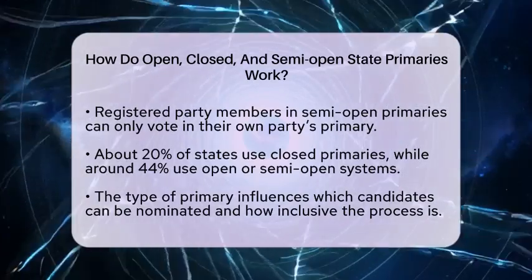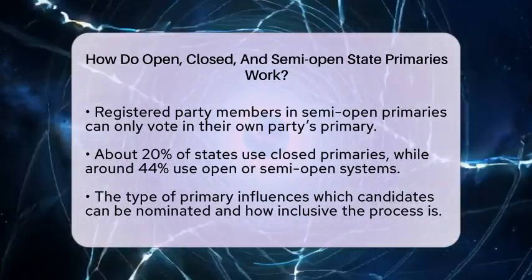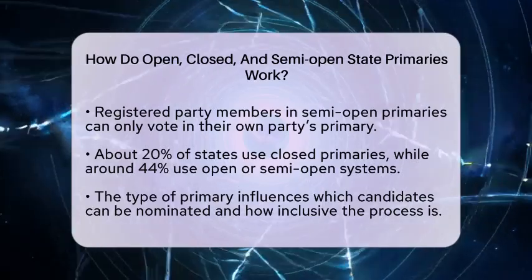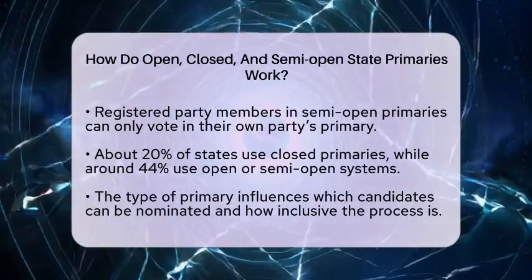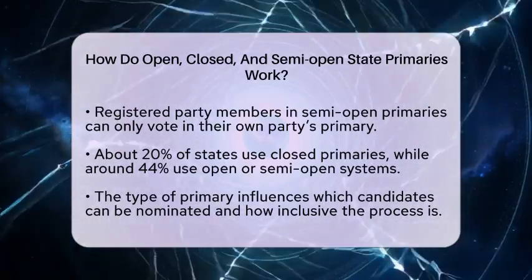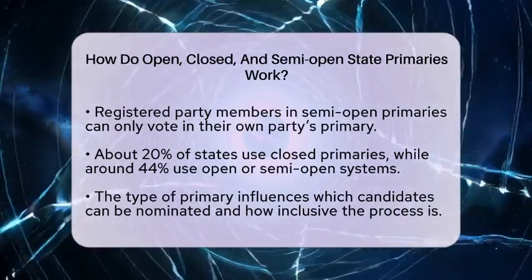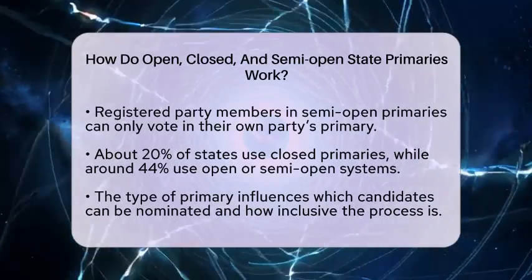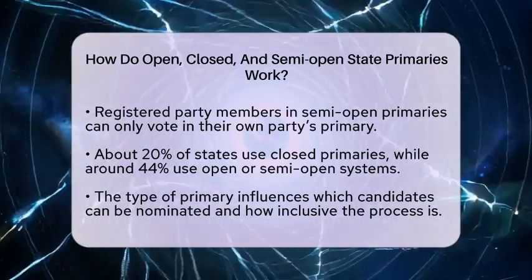Registered party members can only vote in their own party's primary, just like in closed primaries. But voters who are not registered with any party can choose which party's primary they want to vote in on the day of the election. This setup gives independent voters more options while still giving parties control over their nominations.